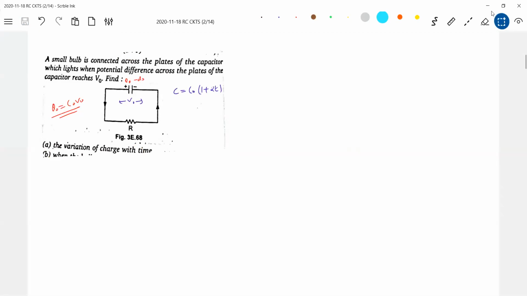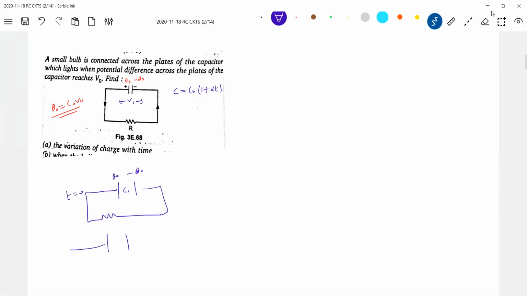Now again, writing the loop equation. So it will be, it's the same circuit. So initially this is at t equal to 0. At an instant of time, capacitance C, and let this be the current time. Okay, let's get into the main equation.